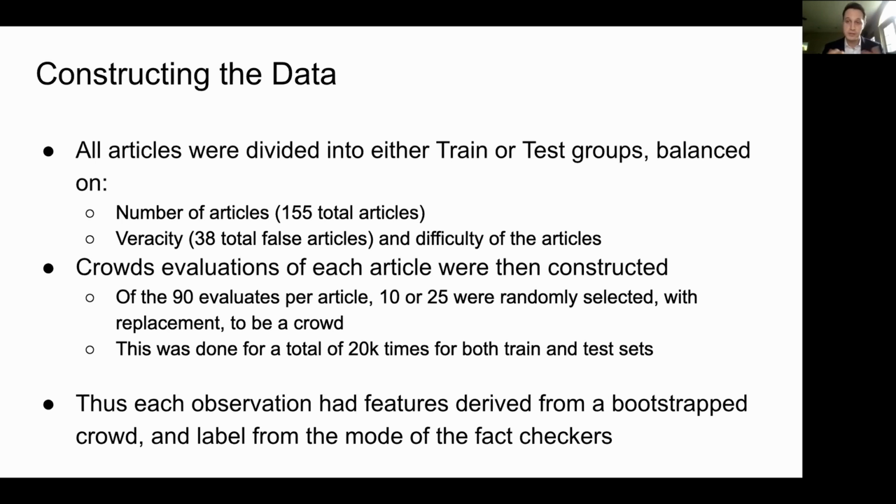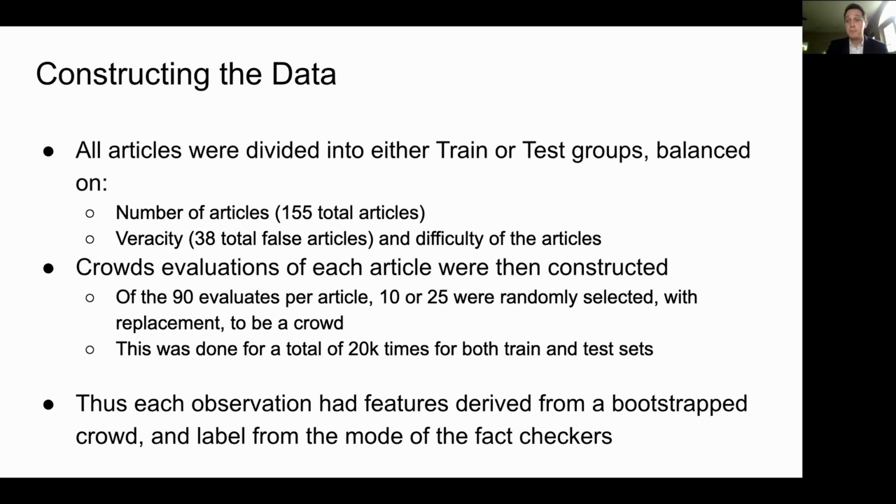So what we could do to construct the training data is we choose an article from the training group, the articles that are assigned to the train group. We choose one of those randomly, and then we have 90 responses for that article. To construct a crowd of 25, we could randomly choose 25 of those 90 with replacement, right? That would be a crowd of 25 that evaluated that article. We could use information from that crowd to do this experiment.